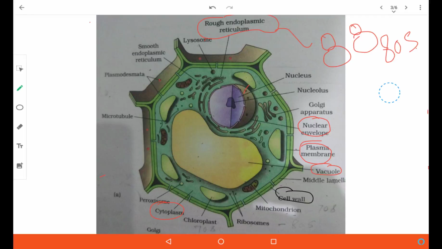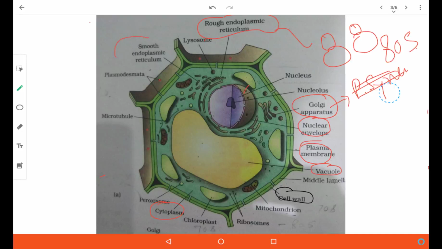After endoplasmic reticulum, another important organelle is the Golgi apparatus. Golgi apparatus is involved in, sorry, glycosidation and glycosylation of the protein which has already been synthesized by the endoplasmic reticulum.